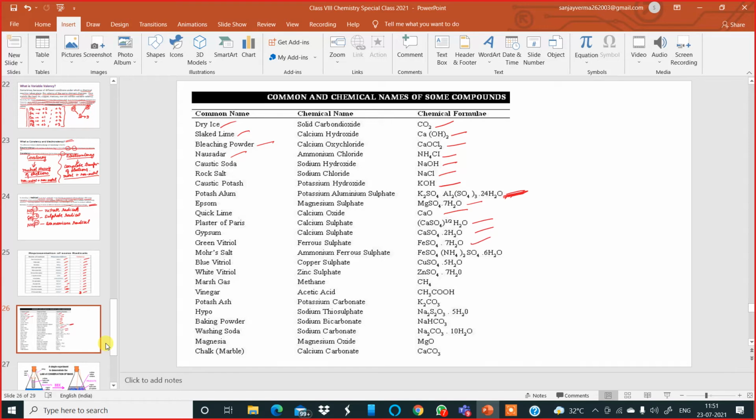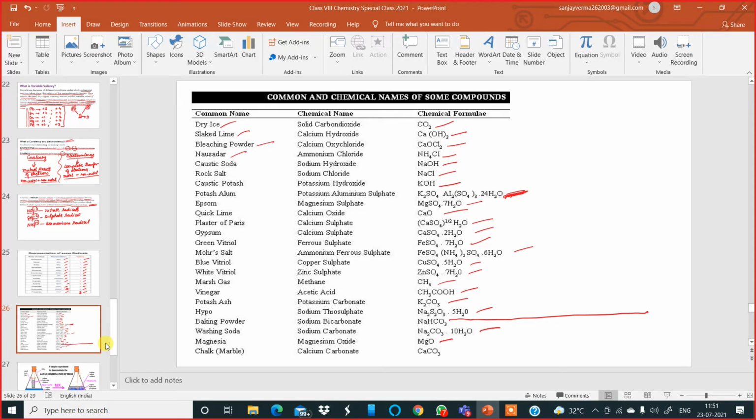There is green vitriol, ferrous sulfate, Mohr's salt, ferrous ammonium sulfate, blue vitriol, copper sulfate, white vitriol, zinc sulfate, marsh gas, methane, vinegar is acetic acid, potash is potassium carbonate, hypo, sodium thiosulfate, baking powder. Now you know what is the baking powder formula? Sodium bicarbonate. Now there is washing soda also, sodium carbonate decahydrate. Magnesia, milk of magnesia, magnesium oxide.